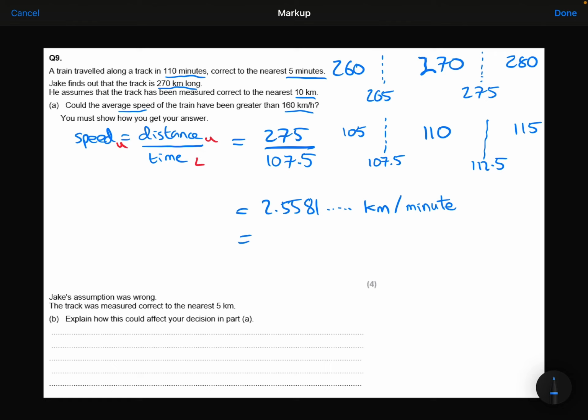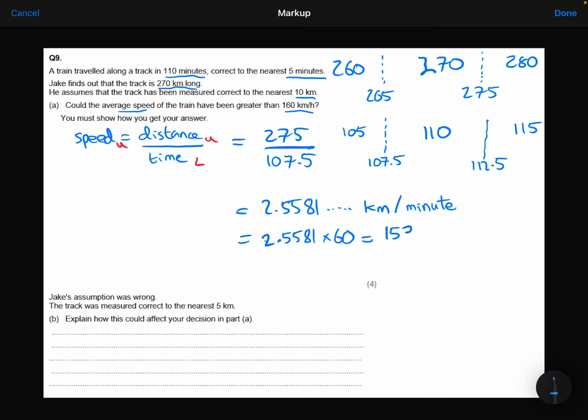So if it travels 2.58 kilometres every minute, it's going to travel 60 times as far in an hour. It's going to do that 60 times in 1 hour if it does it once every minute. So times our answer by 60.